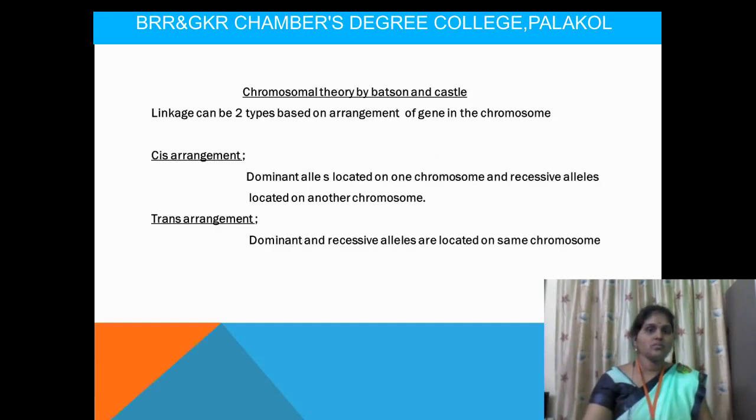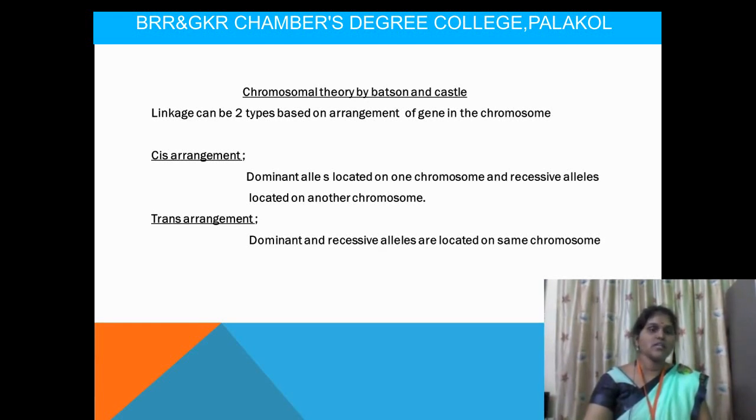Okay, next is the chromosomal theory by Bateson and Castle. Linkage can be of two types based upon the arrangement of genes on the chromosomes: the cis arrangement and the trans arrangement. Here the dominant allele is located on one chromosome and the recessive allele is present on the other chromosome. If these chromosomes are separated or undergo crossing over, that is called crossing over. If the dominant and recessive alleles are present on the same chromosome, that is called the trans arrangement.